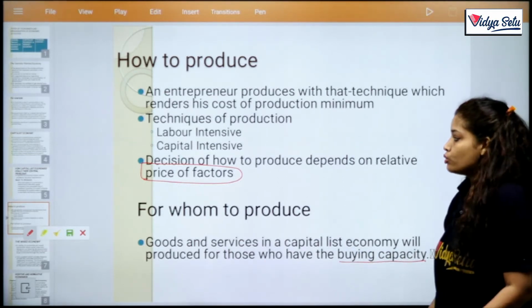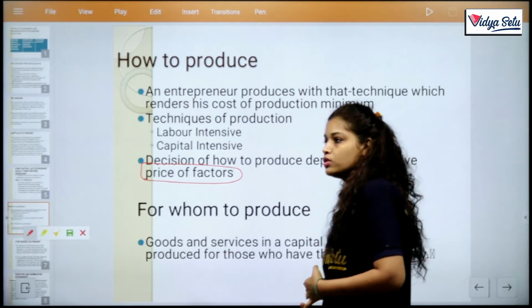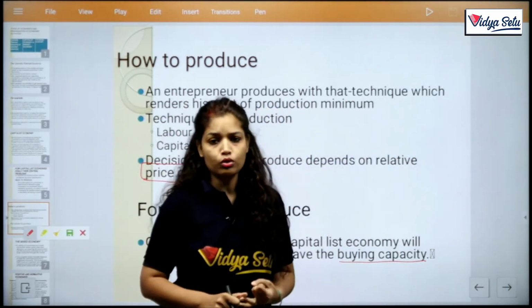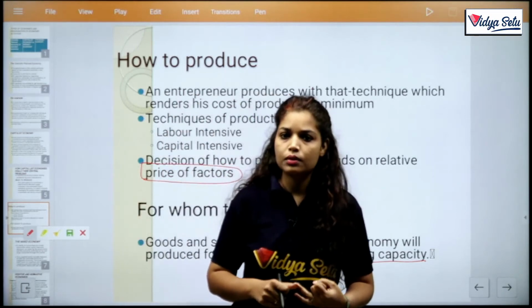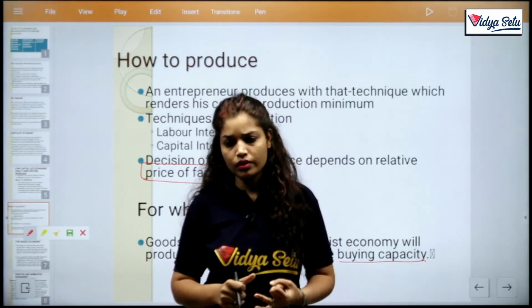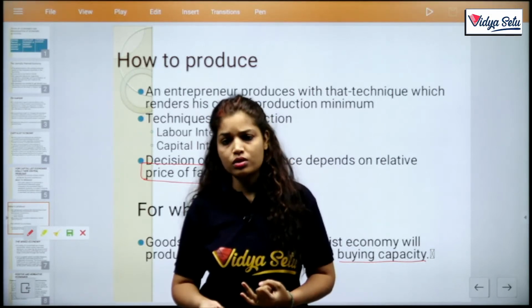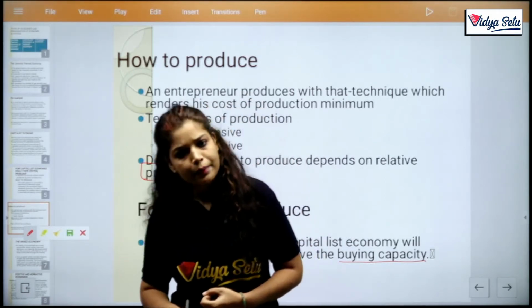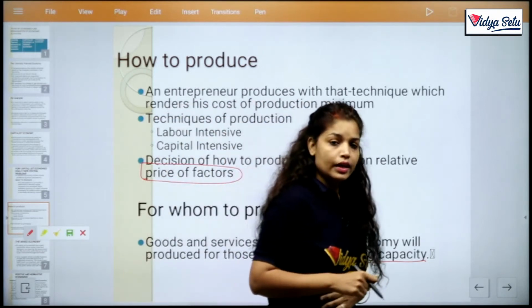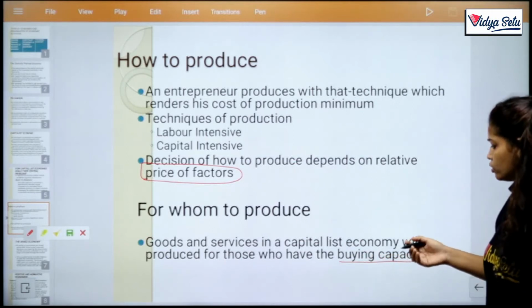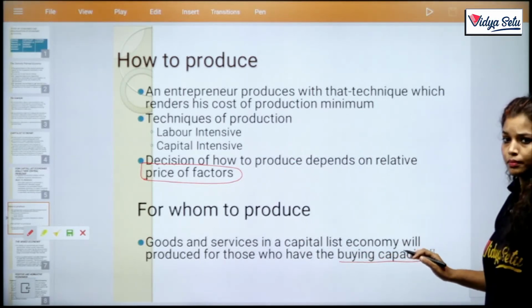Clear? So there are three questions. What to produce is decided by the price mechanism. How to produce is decided by factor prices. If labor intensive is more useful and cheaper, then he uses labor intensive, otherwise he uses capital intensive. Same for whom to produce: he produces for the person with buying capacity. Clear?